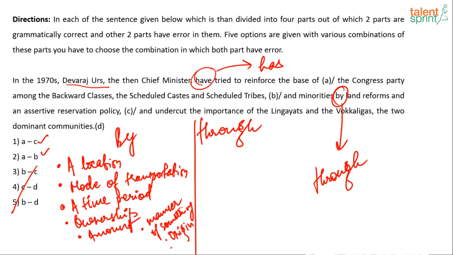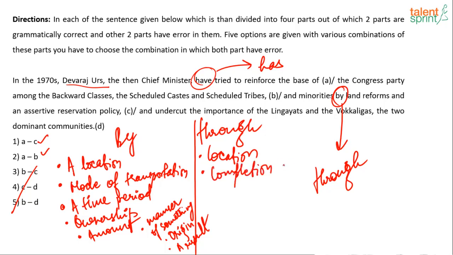Origin, and finally we have a result. Okay, these are the places where you use by. Now through is used for location, as in when you go from one location to another location, so you cross something, that is when you use through.